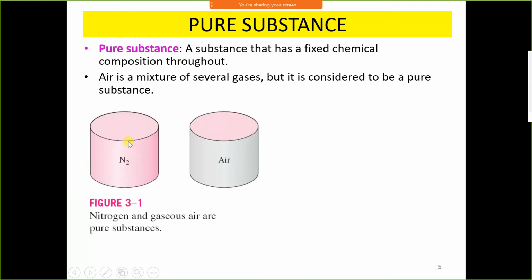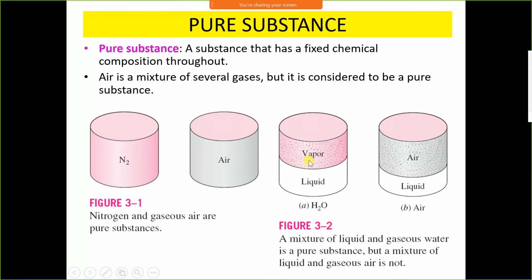Consider nitrogen. Throughout, it is nitrogen gas. Therefore, it is a pure substance even though it is in a liquid state, solid state or gaseous state. Air consists of nitrogen, oxygen and other gases. But throughout the composition is same. Therefore, air is also considered as a pure substance.